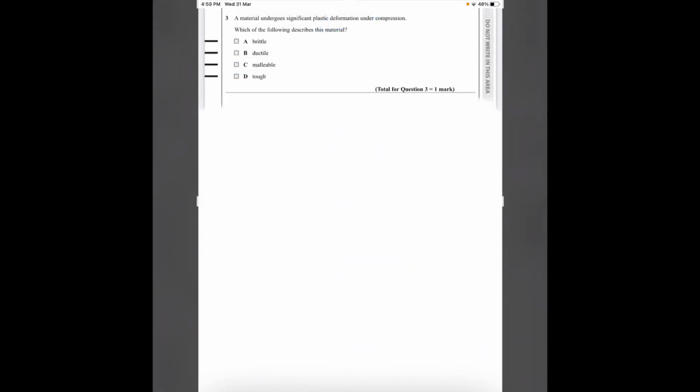Number 3. A material undergoes significant plastic deformation under compression. A plastic deformation is a deformation in which when a material is deformed, it does not go back to the original shape or length. For example, if I stretch a 5 centimeter string to 10 centimeters, when I release it, it might return to 6 or 7 centimeters, not 5.